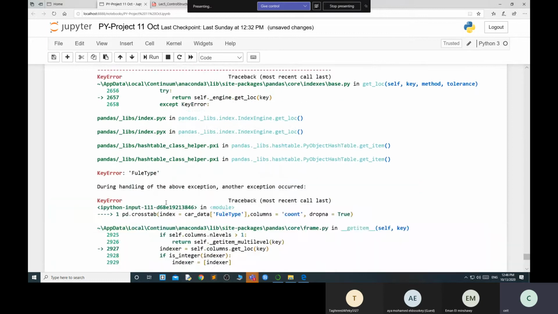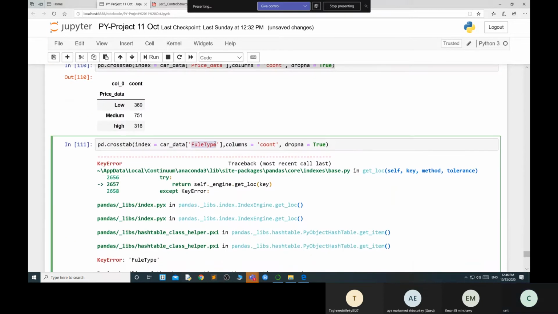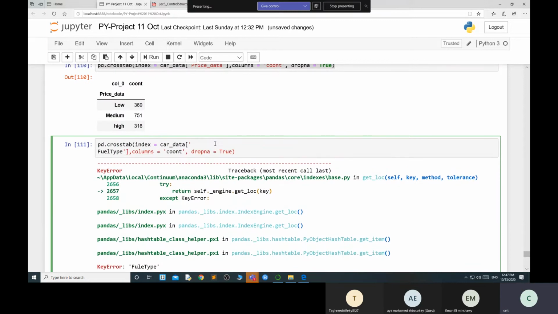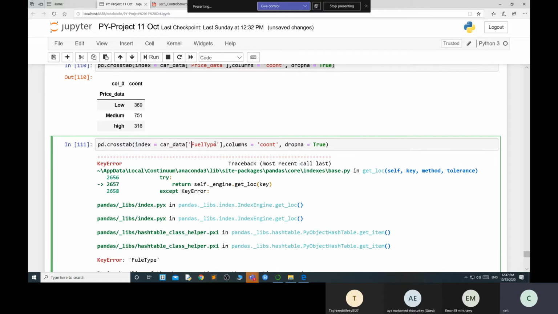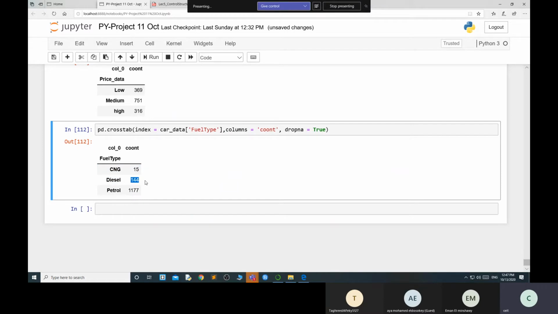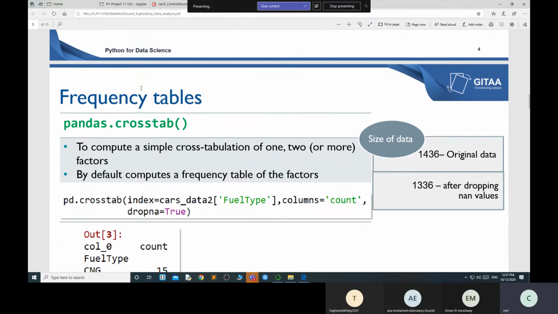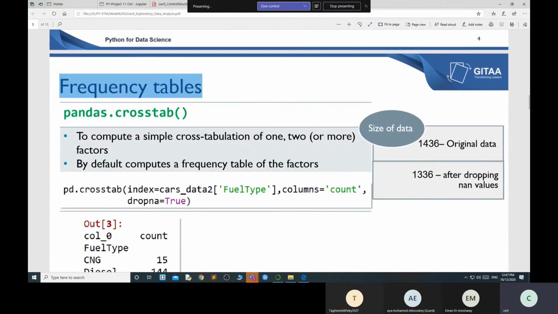I think there is no fuel type column. Okay, this is like this. Why am I making so many mistakes? Because you can easily understand what the things are and how I rectify all of them. Now see, I have 55 CNG cars, 144 diesel cars, 1171 petrol cars. Through this we can do some statistical analysis. For this, it helps you. It is called a frequency table.